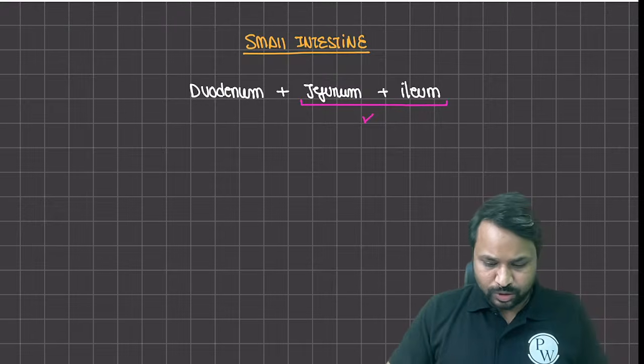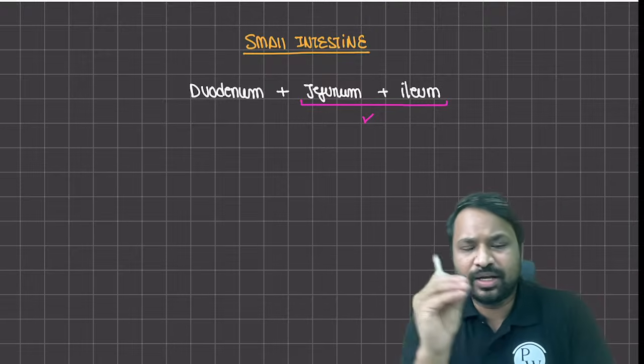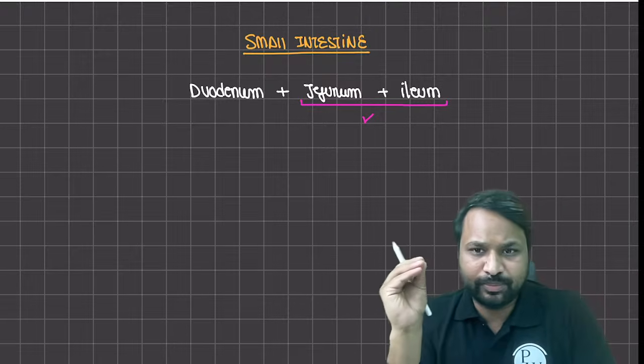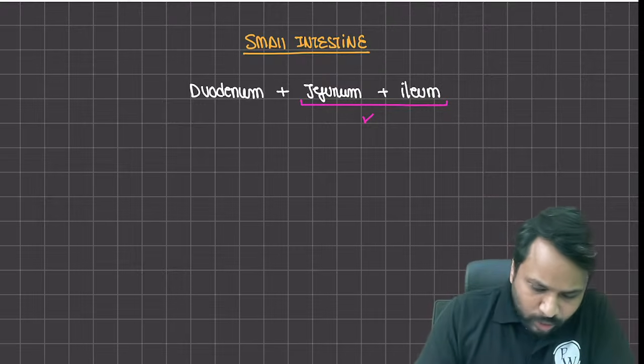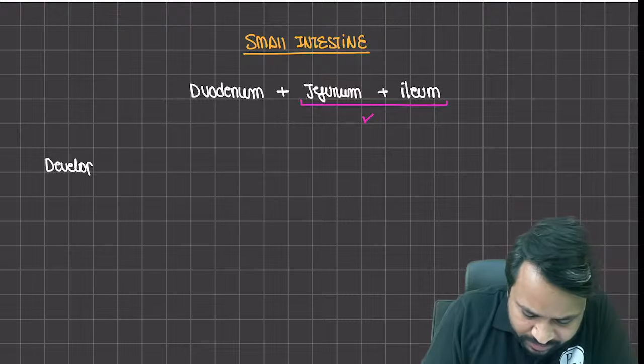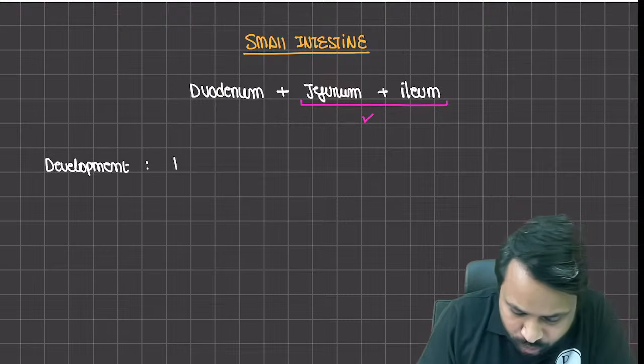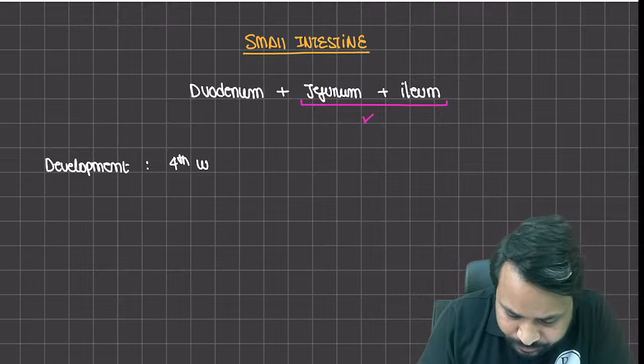ठीक है. चलो. So when we talk about small intestine, let's take you through its embryonic journey and how it is going to shape you in that context. तो the small intestine development जो है ना, the whole concept of the development actually takes shape during the 4th week of the embryo.